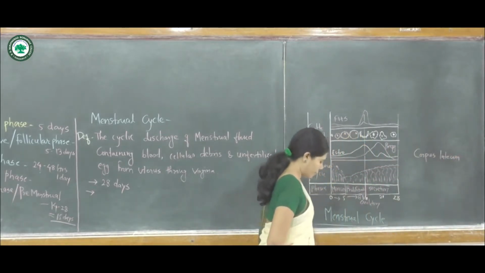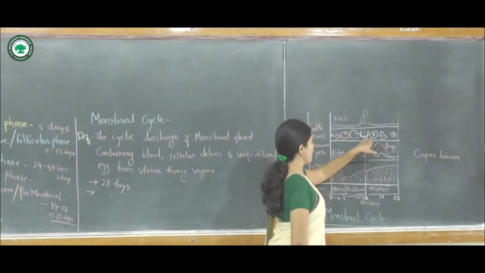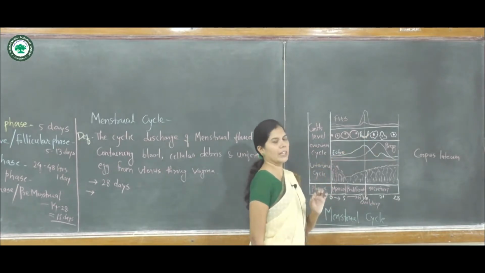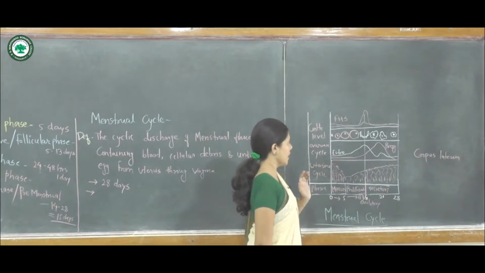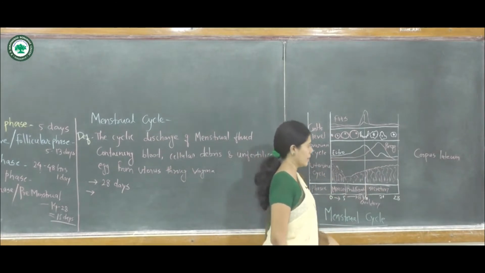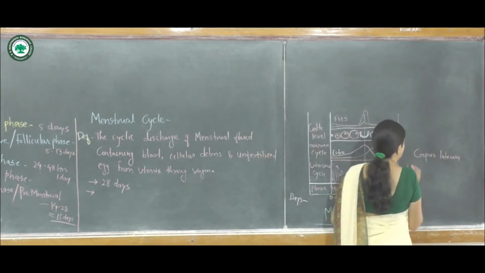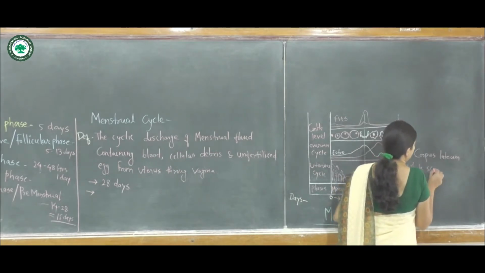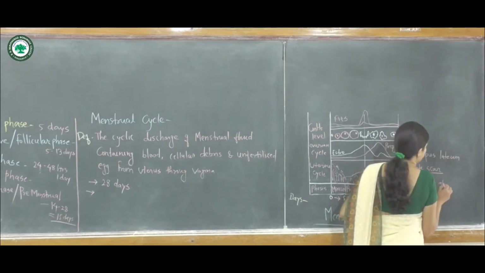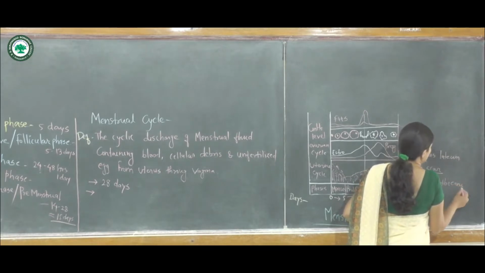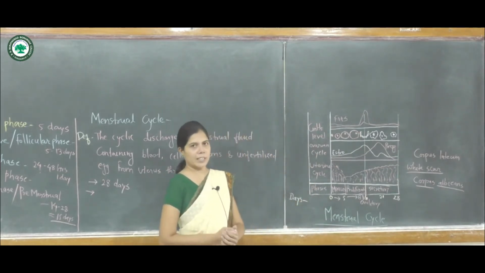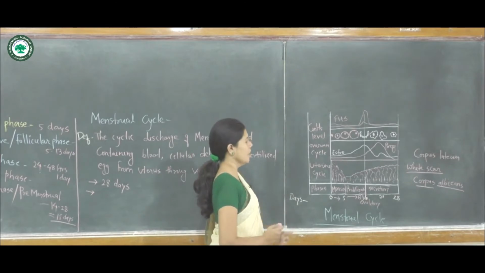The tissue of the graafian follicle is transformed into the yellow body known as the corpus luteum, and if the egg is not fertilized, meaning fertilization doesn't take place, then the corpus luteum, the yellow body, is converted into a white scar that is known as the corpus albicans.